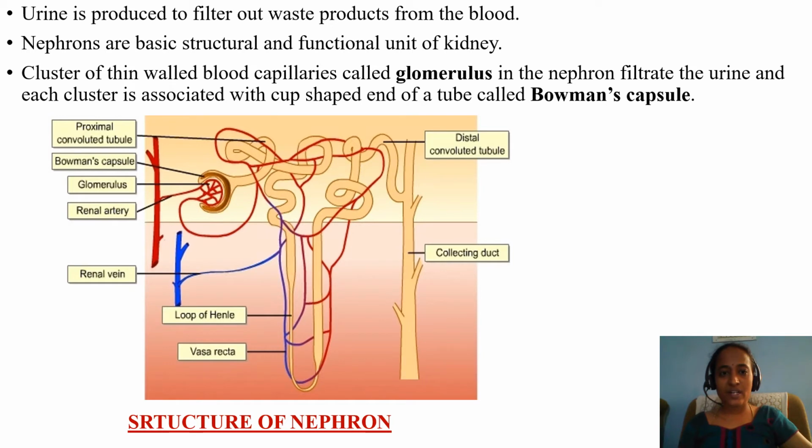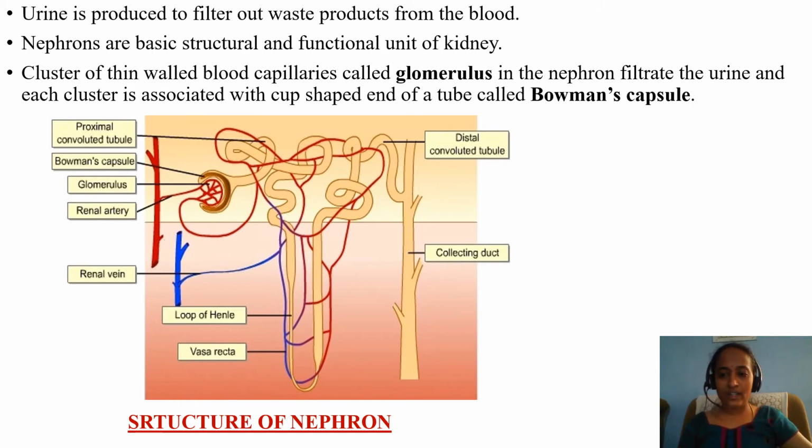See the structure. First, the blood vessel or artery. The branches of the artery are nothing but capillaries. A cluster of capillaries forms a glomerulus. The glomerulus is present within a C-shaped structure called Bowman's capsule. The next part of the Bowman's capsule is the tubular part. The end part of this tubular part is the collecting duct. The tubular part is divided into first the PCT, proximal convoluted tubule, next the loop of Henle, next the DCT, distal convoluted tubule, and finally the collecting duct.